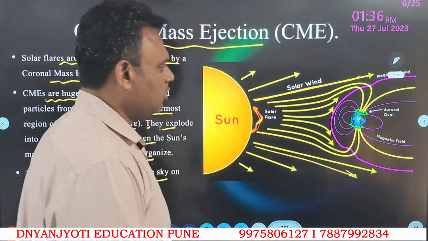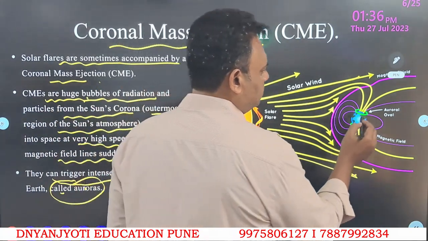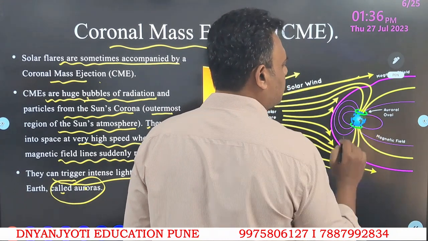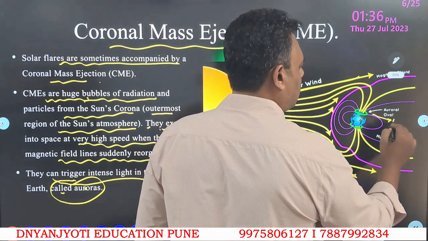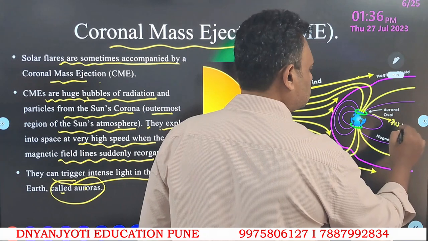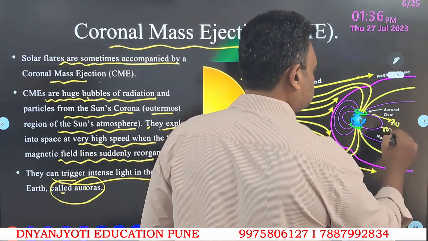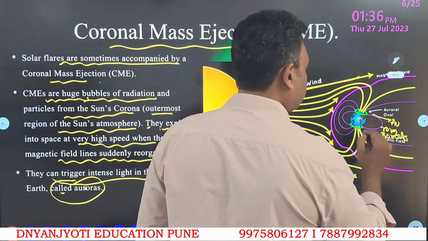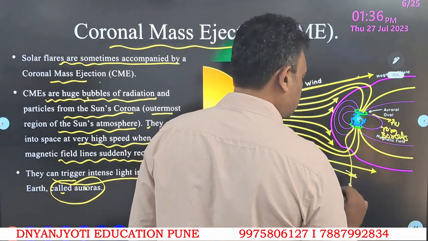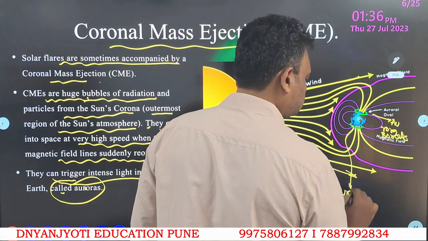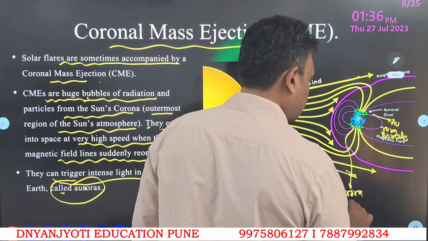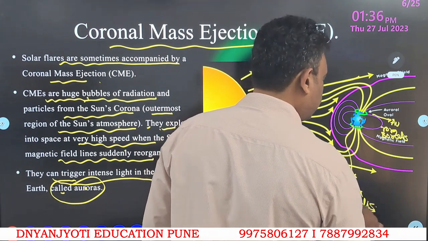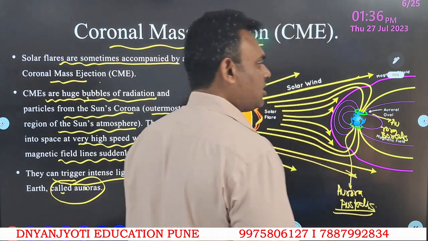If you see this, you can observe this green portion. This is known as Aurora Borealis, and on the southern side these are known as Aurora Australis. There is a definite way in which the Borealis and the Australis are formed.